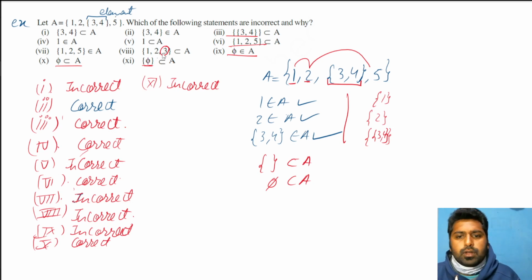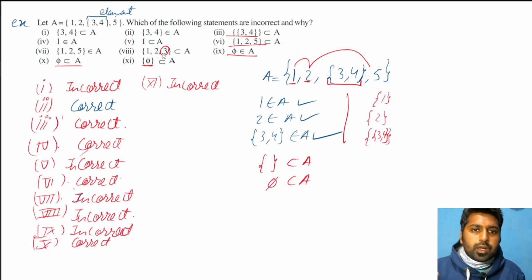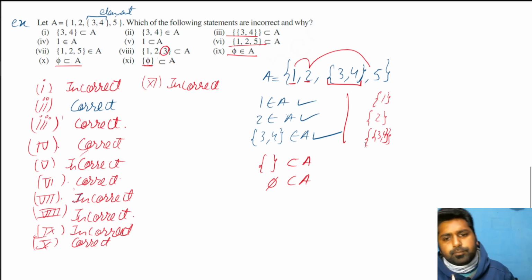Okay. Try to redo this example. This will clarify your difference between belongs to and subset. This is all about notation. Remember that. If we are writing subset, we have to put the elements in curly brackets. If we are writing belongs to, only the element should be taken, and then write belongs to and then set A. Okay. All right. This clarifies this example. Slightly long, but yes, very good for conceptual understanding of belongs to and subset.